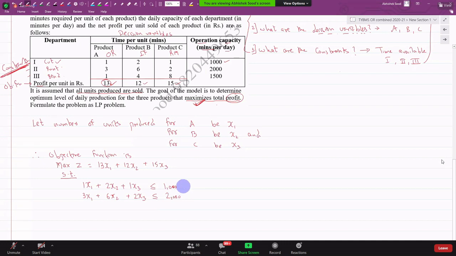You understand this because it is the maximum capacity available. And 1x1 plus 4x2 plus 8x3 should not exceed 1500. Are we clear?